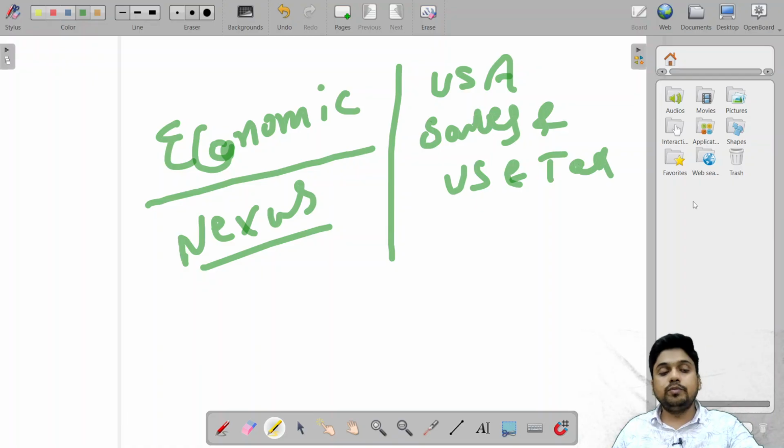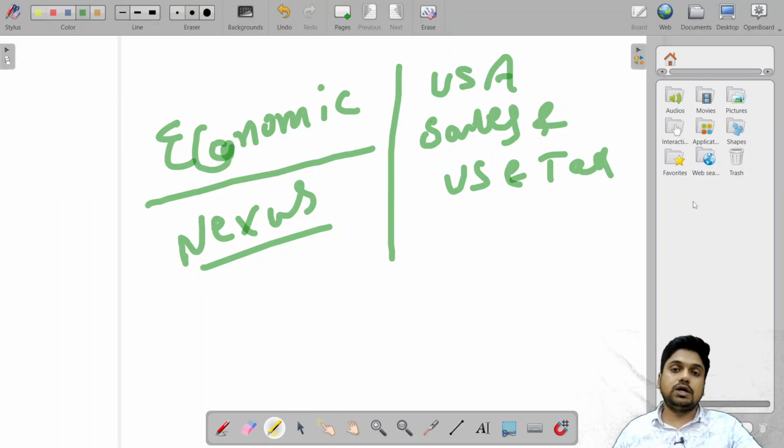But there are so many goods listed where there are no exemptions available, and if your business is selling those goods to the states in the USA, more than 45 states have sales and use tax. So we have to check how much amount we are selling of those goods into a particular state. So there is a state-wise exemption or threshold limit defined. If you are selling your goods to that particular state, there is a limit.